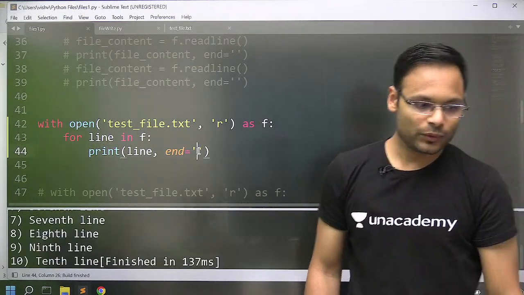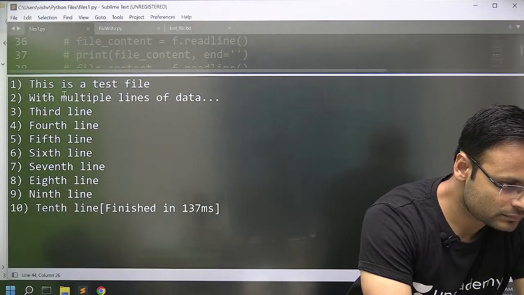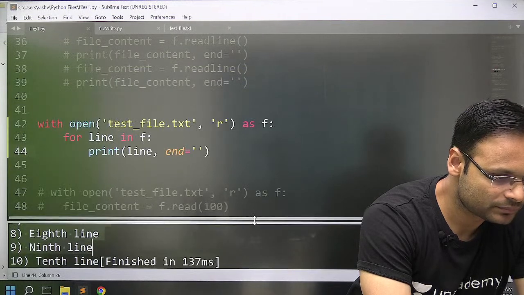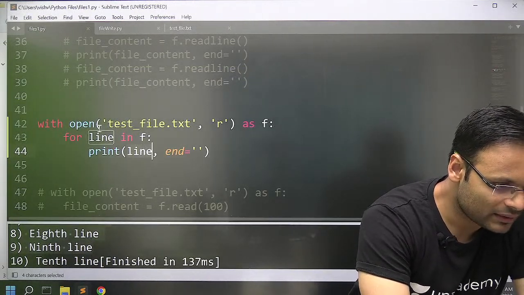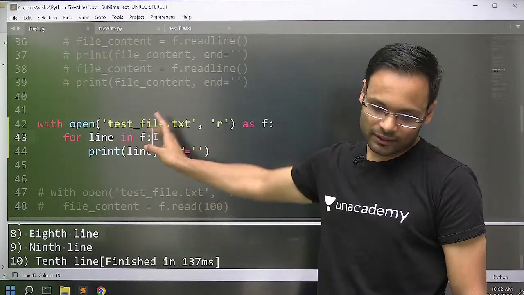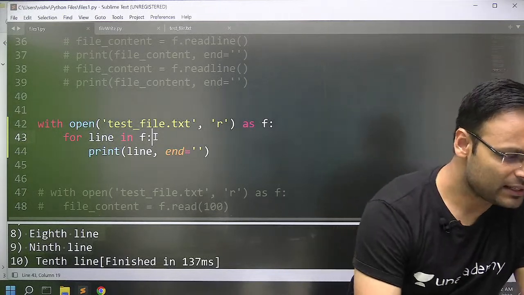Look at this. It will read the entire file line by line and print it. So you can just loop through each line in the file that way. Very simple. Very, very simple.